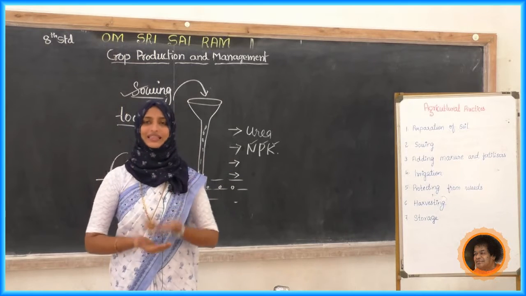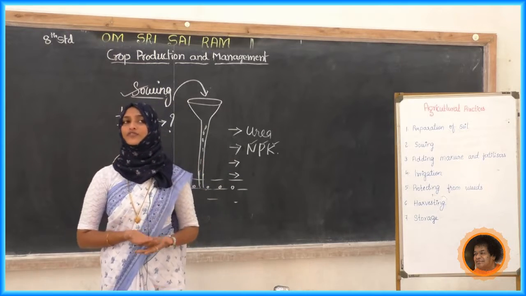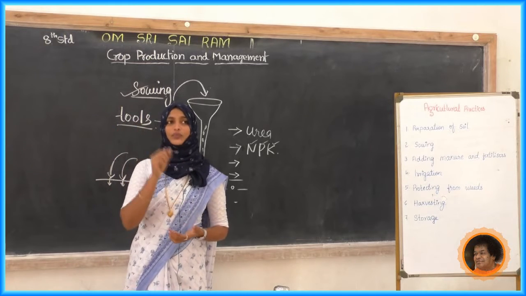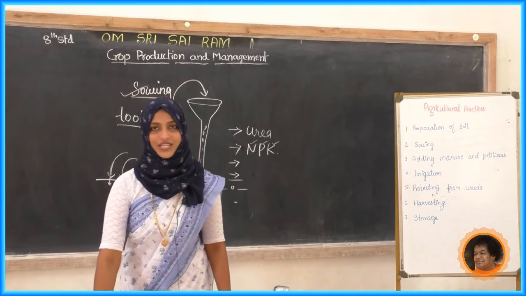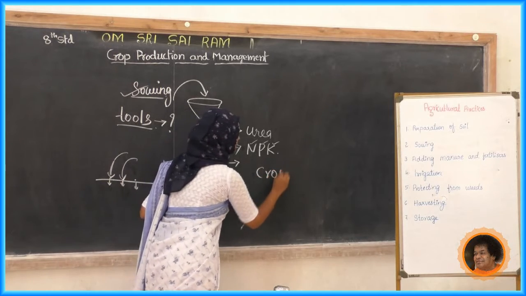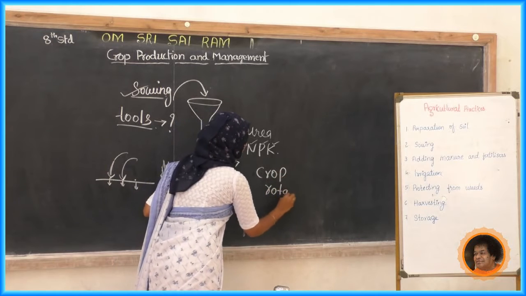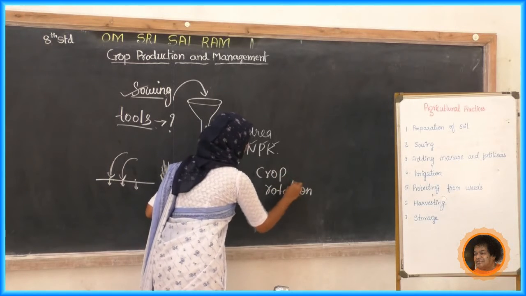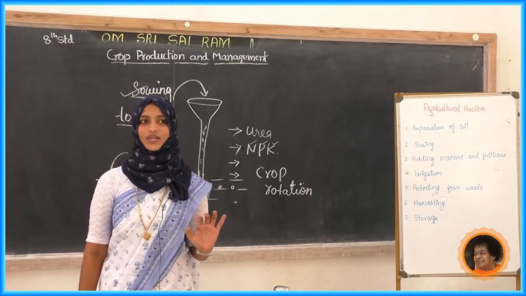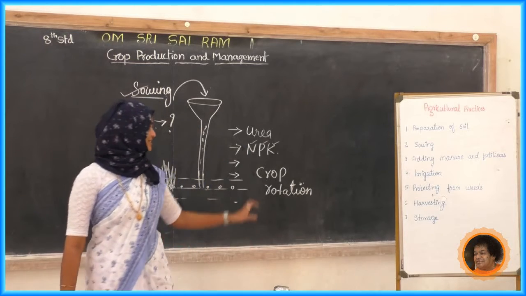Next, one more method, students. Another method of replenishing the soil with nutrients is crop rotation. Do you know what crop rotation is?